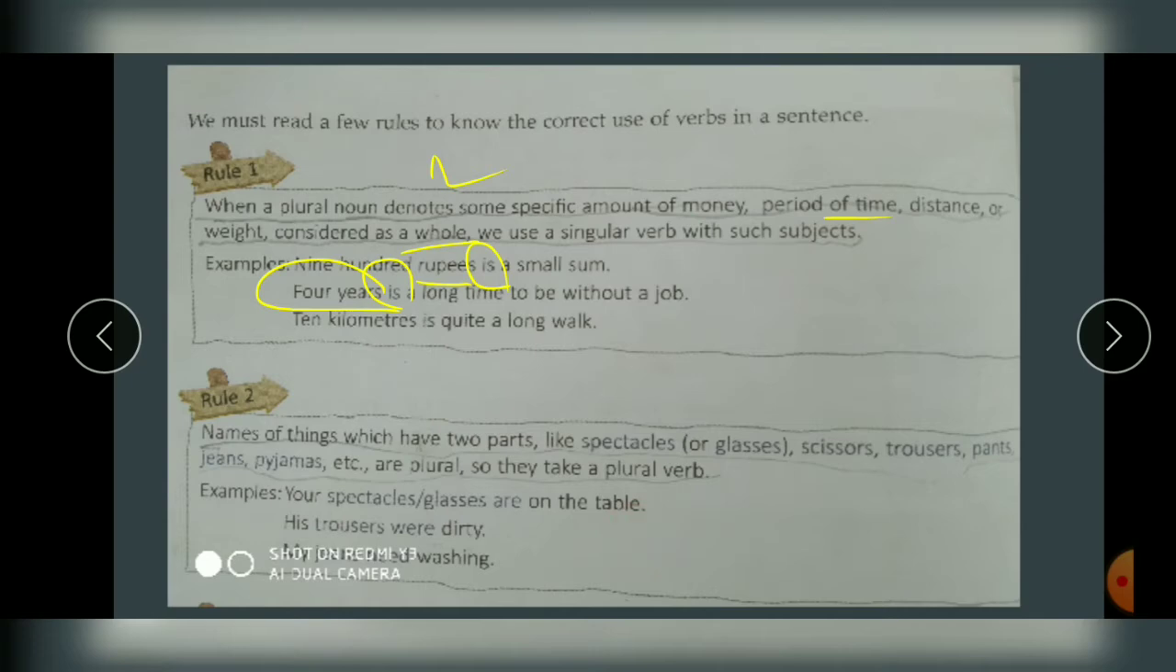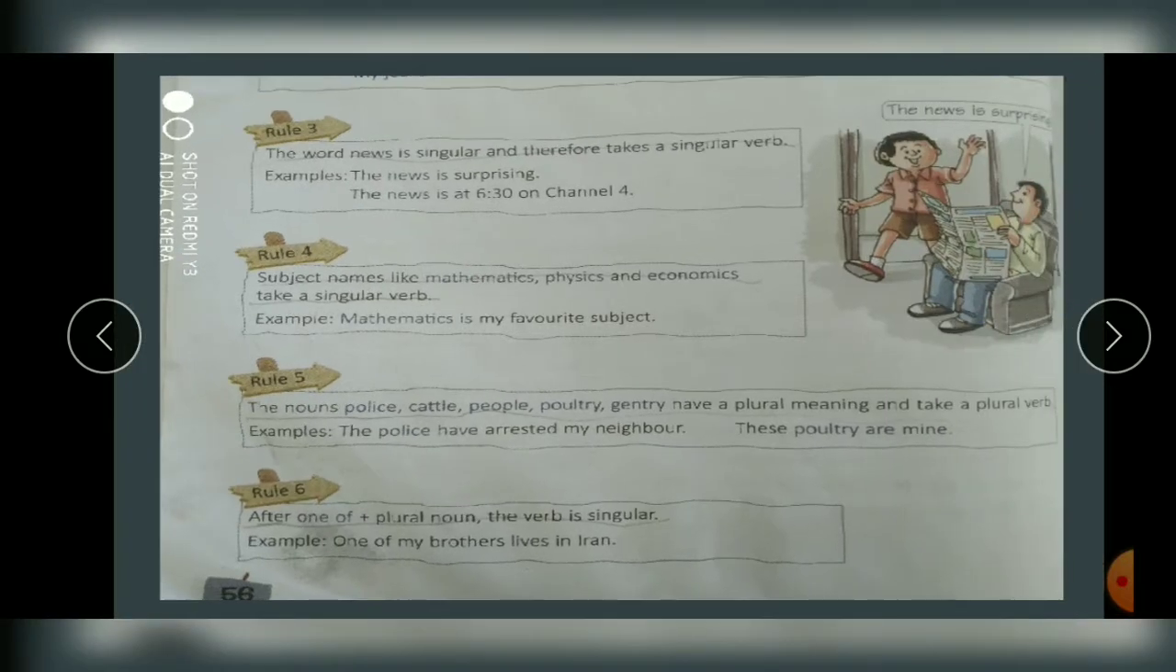Your trousers were dirty. Okay, your trousers are in the cupboard. Okay, we say your trousers are in the cupboard. Your trousers were dirty. So we used were, are, they are plural. Why? Because we consider these things as plural. जिस चीज़ के दो हिस्से हो उसे हम plural count करेंगे. इसकी वजह से उसका verb भी plural होगा. Clear? Now move to your rule number 3.